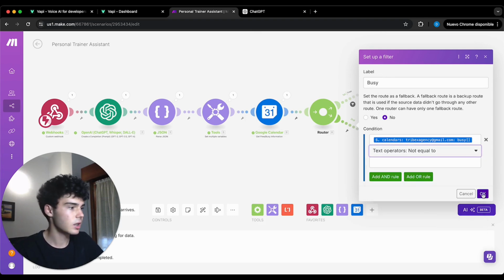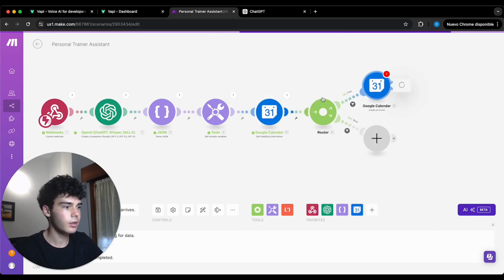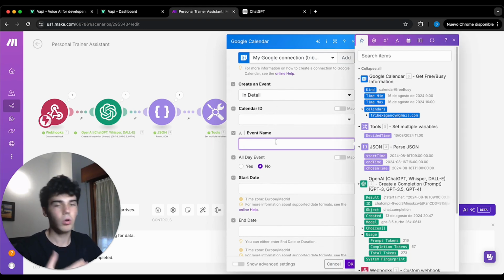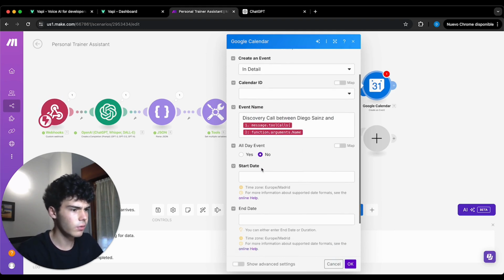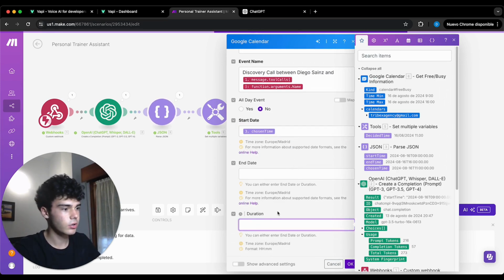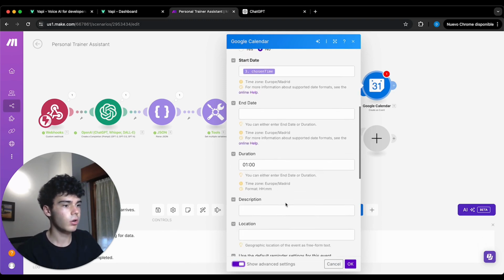So in the free one, let's go and we're going to create a Google Calendar event where, after putting your calendar ID, we're going to call this event name, call between Diego Sainz, but it's an example, and the name of the client. All day event, we'll leave it as no. Start date, we're going to choose chosen time. We're going to put a duration of 1 hour, 01 and 000. So we don't need to put an end date, but a duration we do. Then we're going to click on show advanced settings, and we're going to put a description.